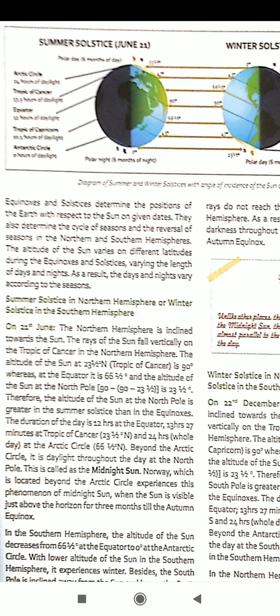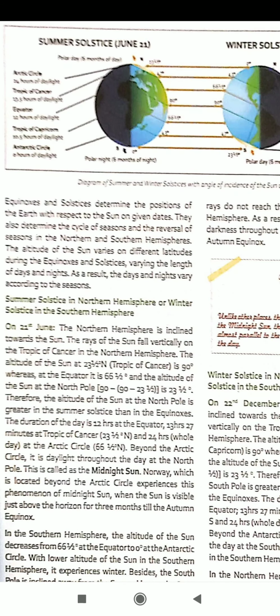It is summer season in the southern hemisphere and it has the longest day and shortest night on December 22nd. The duration of daylight goes on increasing from 12 hours at the equator to 24 hours at the South Pole. Beyond the Antarctic Circle, 66 1/2 degrees south, the duration of the day is 24 hours. The southern hemisphere faces higher altitude of the midday sun, so it is summer there, where days are longer and nights are shorter.